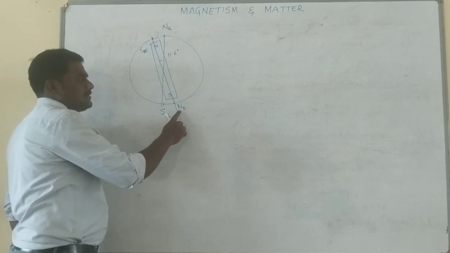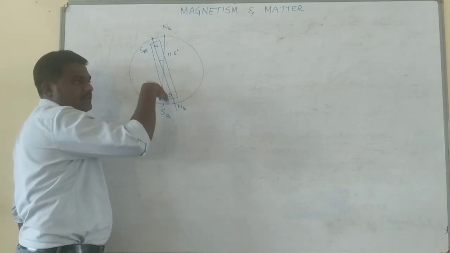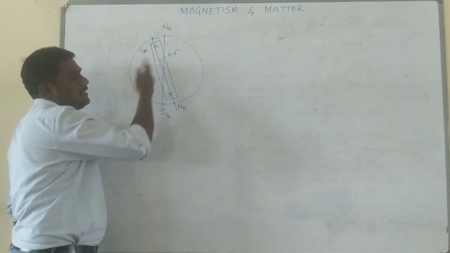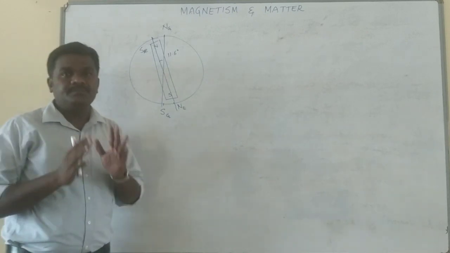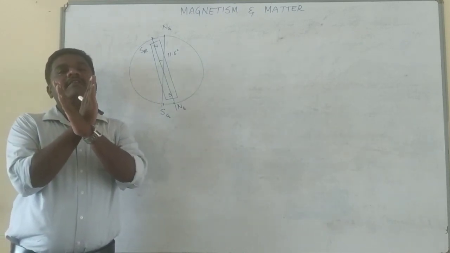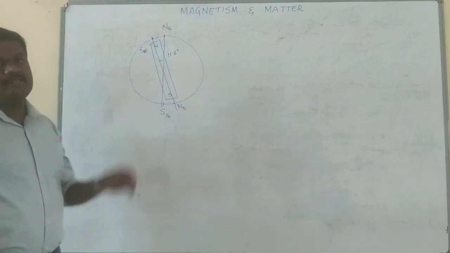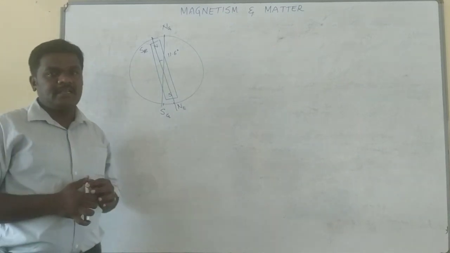And the line which is passing through magnetic north and magnetic south is known as the magnetic axis. Both these axes are tilted, and the angle between them is 11.6 degrees. This is the basic information about the Earth's magnetic field.